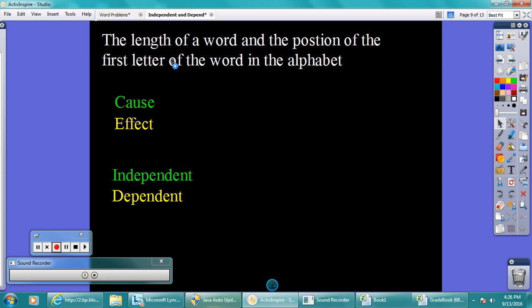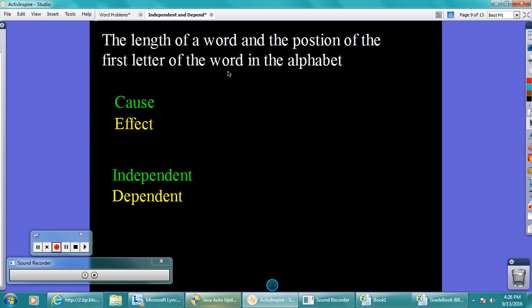All right, the length of a word and the position of the letter of the word in the alphabet. Is there a relationship here? So I'm going to leave this one up to you. If there is a relationship here, I want you to write it. Actually, it'll be one of the questions when this pauses for you. Okay? First question will be, is there a relationship?